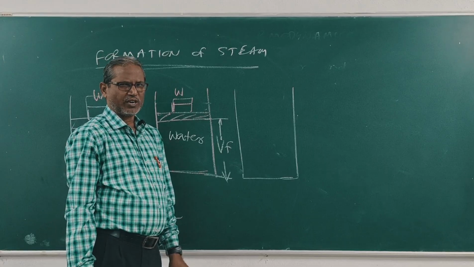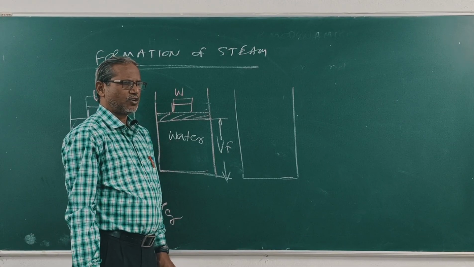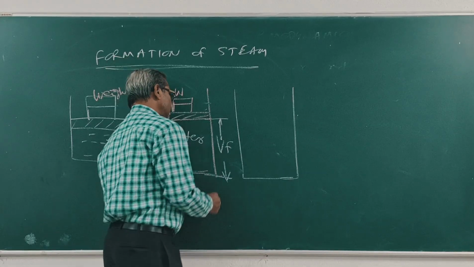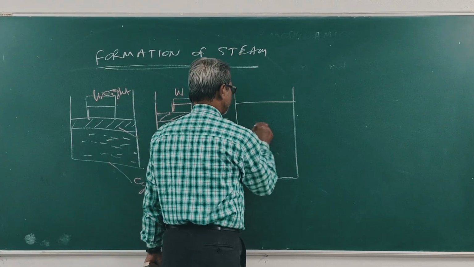After further heating, when the temperature reaches 100 degrees centigrade at a constant atmospheric pressure of 101.35 kilopascal, the water is converted to steam. This is wet steam.